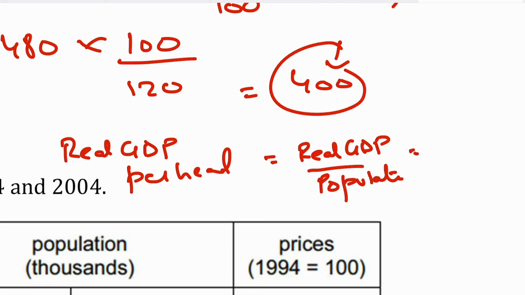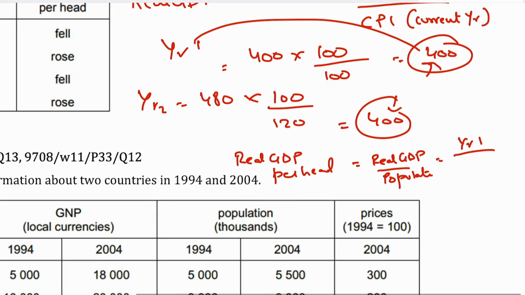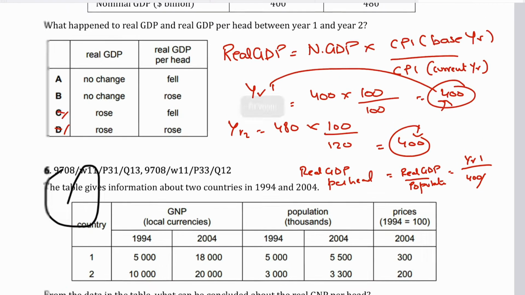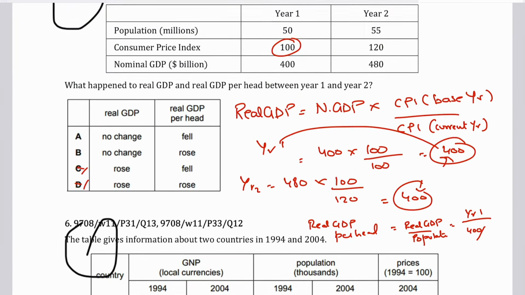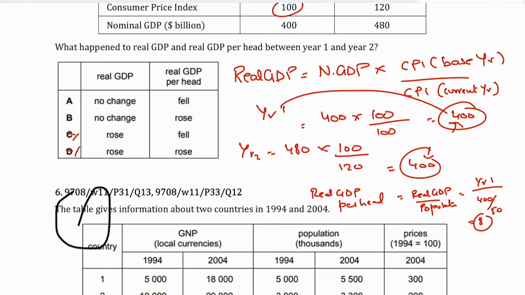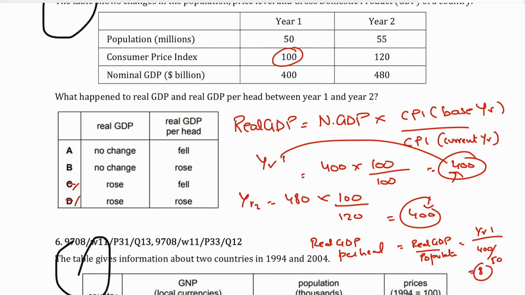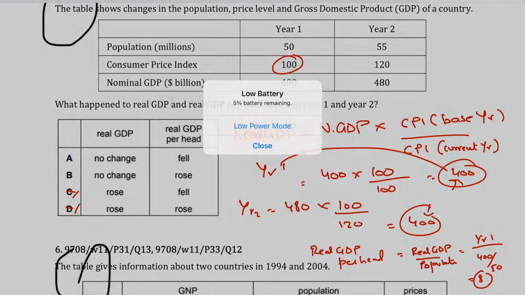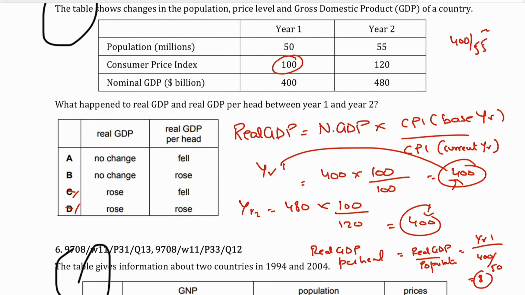Real GDP in year 1 is 400, divided by the population, which is 50. So 400 divided by 50 gives you 8, right? And your real GDP per capita in year 2 would be 400 divided by 55, which is 7.3. So it means your real GDP per capita is falling, right? So the answer should be A: real GDP remains the same, but real GDP per capita fell.